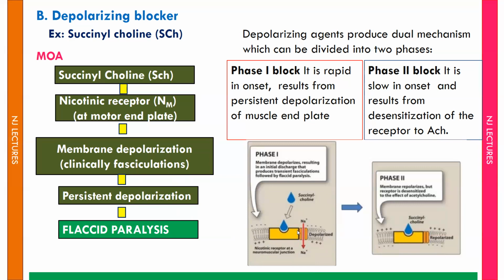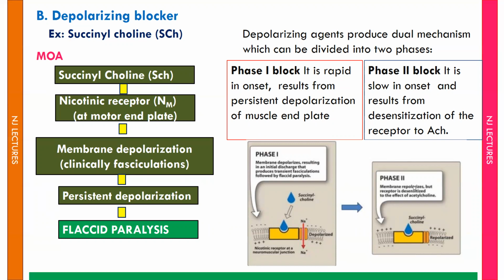And that is followed by flaccid paralysis. This depolarizing agent produces a dual mechanism, and it is divided into two phases, phase 1 and phase 2. Phase 1 is very rapid in onset. Succinylcholine binds to the NM receptor at the neuromuscular junction and causes the opening of the sodium channel, so there will be a persistent depolarization. That persistent depolarization produces fasciculation, that is muscle twitching, followed by flaccid paralysis. This is what happens in phase 1.